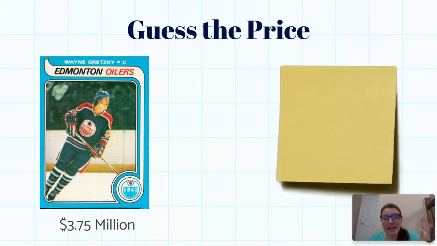Okay, and yet this hockey card today, there is at least one person, and we just need at least one to create the demand, that would have been willing to pay $3.75 million for that piece of paper. Okay, whereas this sticky note, like what, 5 cents? Okay, so if they're basically the same thing, what makes that hockey card worth so much more money?